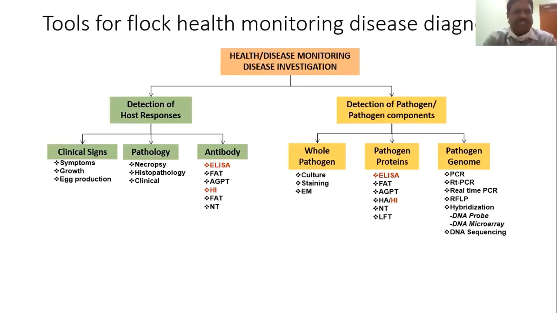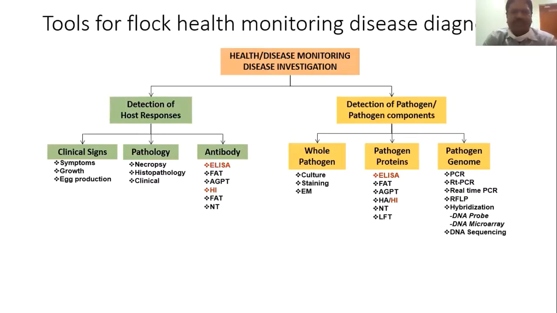And also we see the host response, that is, the antibody response to a particular pathogen, antigen or field challenge. These antibodies are nothing but host proteins. They are produced by the immune system against a particular antigen, that is, a virus or bacteria, or a viral vaccine or bacterial vaccine.